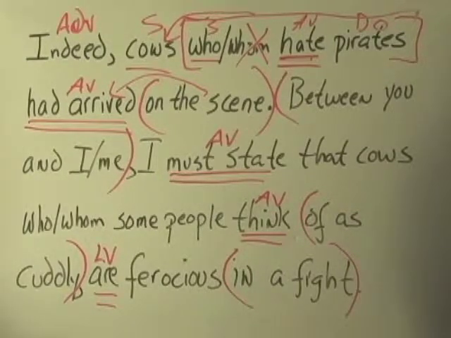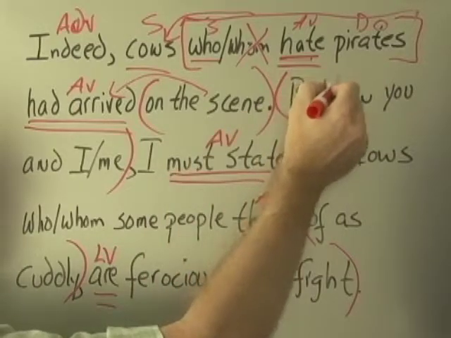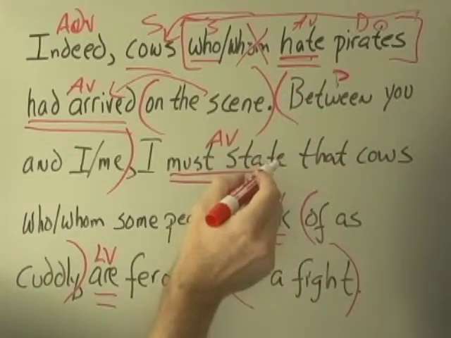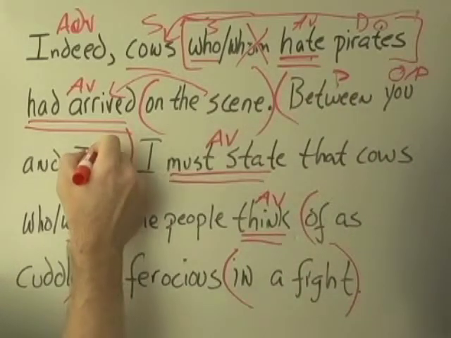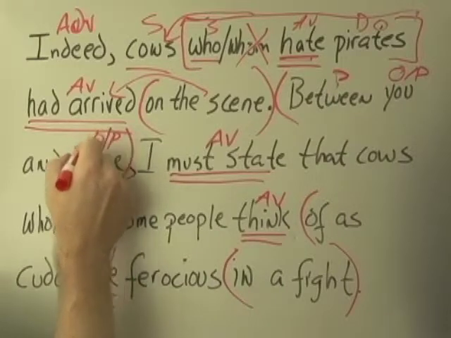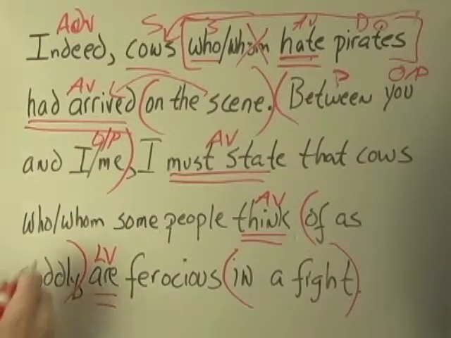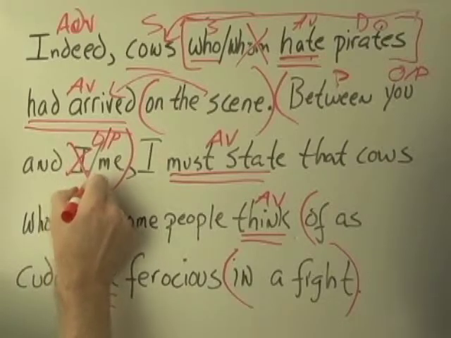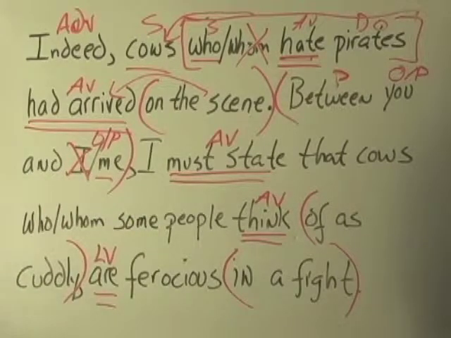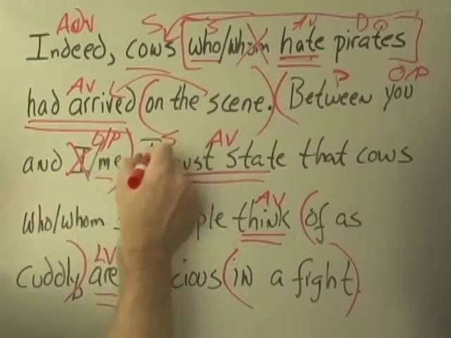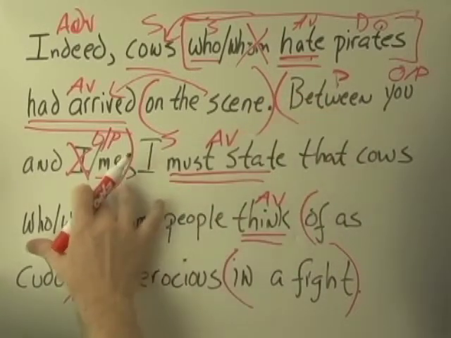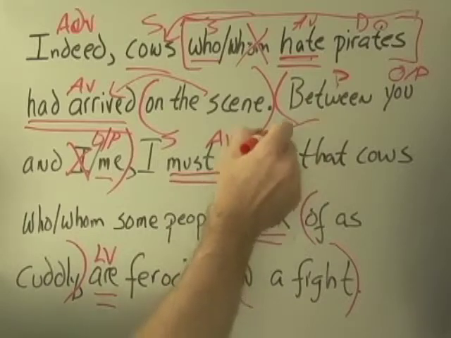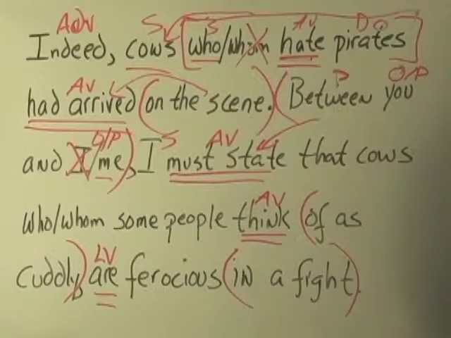Between you and I or me is a prepositional phrase. Here's the preposition right here. And it's got a double object. Here's the first one. And here's the second one. And because I need a pronoun in the object case, it's not I. It's me every single time. Between you and me, I is the subject of must state. I must state. This between you and me prepositional phrase is adverbial, describing the verb, it seems to me.